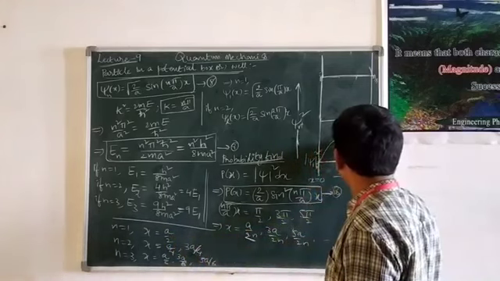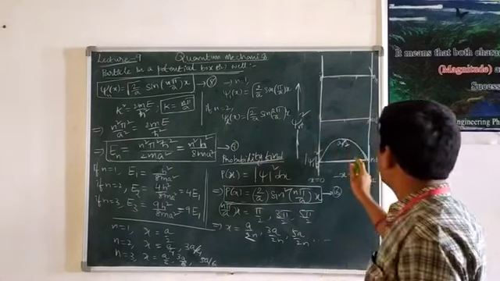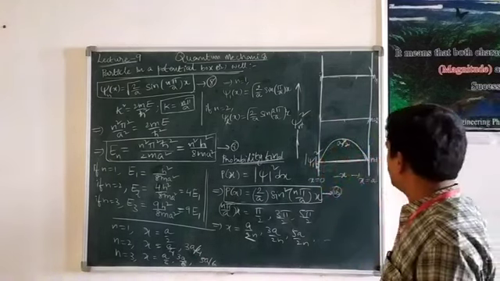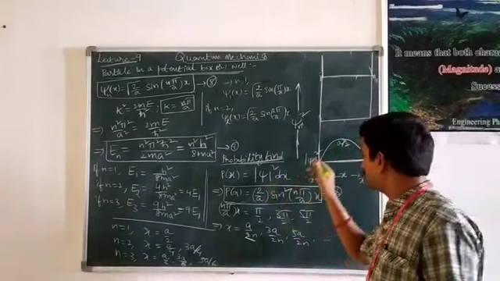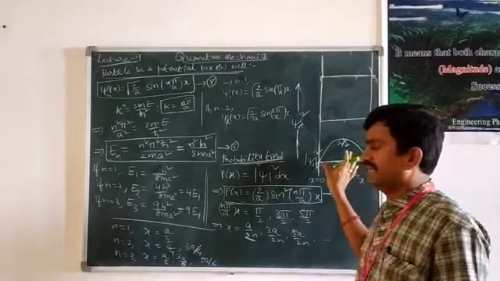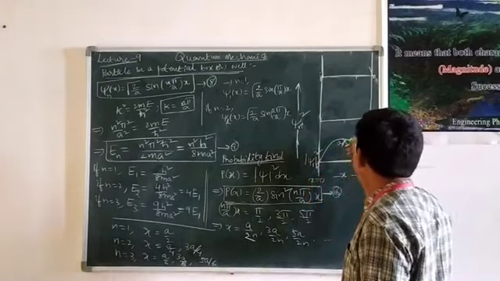That means if the particle is in the first energy level, there is a maximum probability to find the particle at this distance a by 2, that is exactly at half of the width of the potential box.